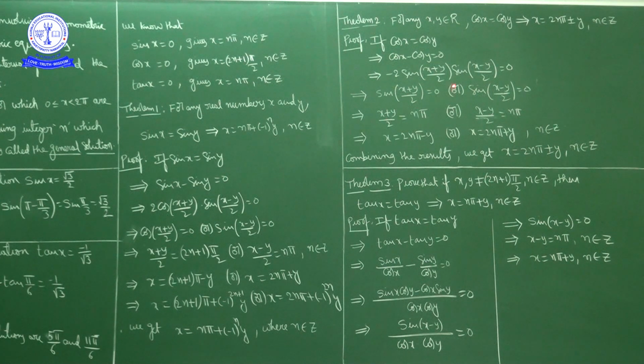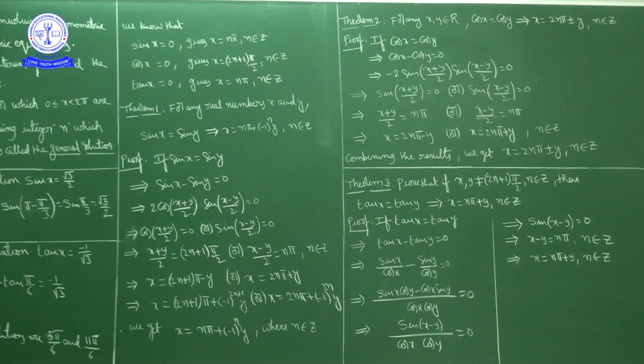Now sin 0 means this has to be a multiple of n pi. So (x plus y) by 2 equal to n pi, which means x plus y is equal to 2n pi. So x is equal to what? 2n pi minus y. That is one condition.